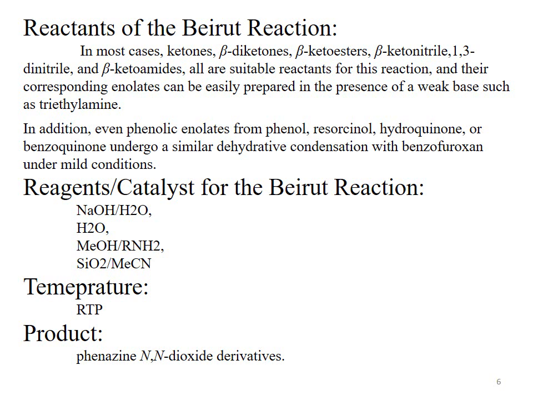The reagents, or we can say the catalyst for the Beirut reaction, may be sodium hydroxide in water, or simple water can also be used as a catalyst. The reaction may occur in the presence of methanol and amine, or in the presence of silica, a silica catalyzed Beirut reaction, and acetonitrile. The temperature required is room temperature, and the product is the phenazine N,N-dioxide derivative.